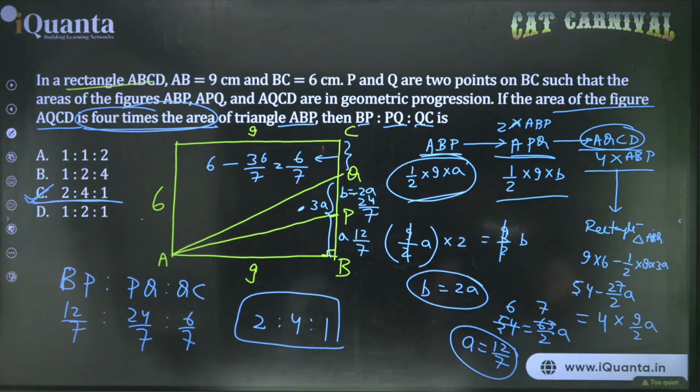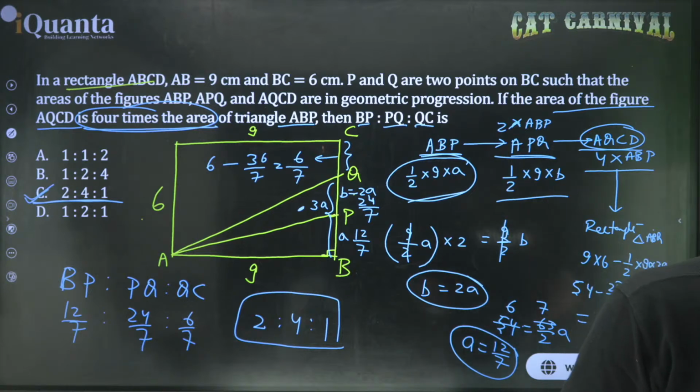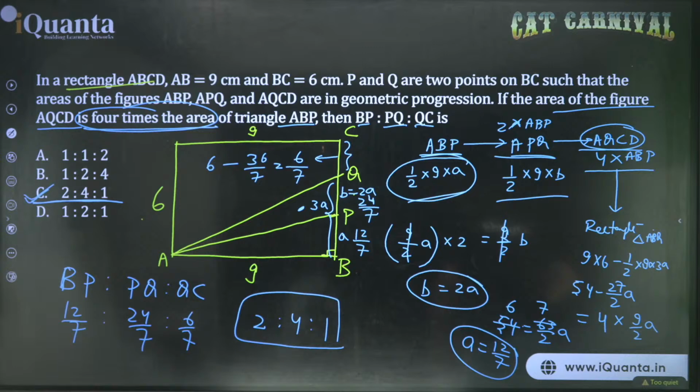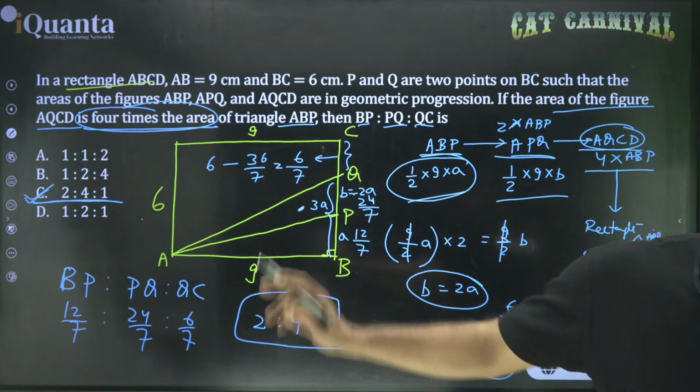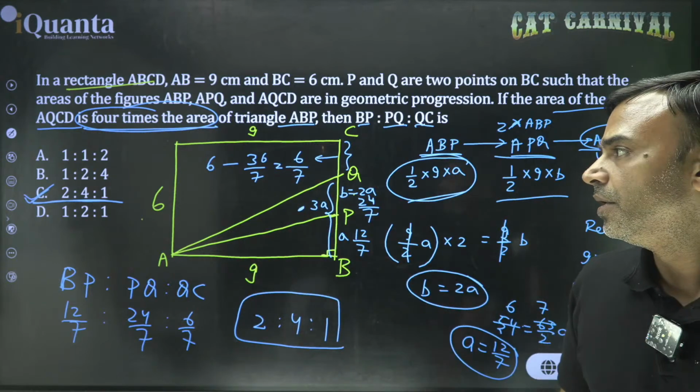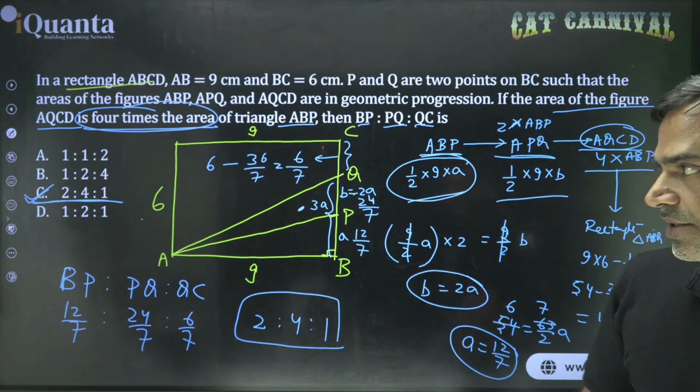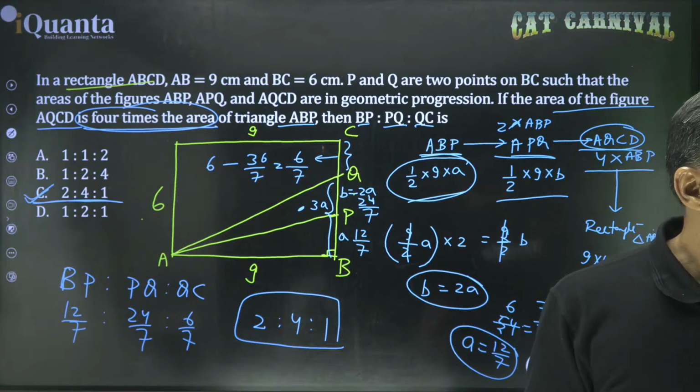Right, Shriram, your answer is correct. Let's gauge something. Your answer is B. So make sure that you get it properly. That is wrong. Mani is saying A. Nahi beta, I have already explained. It is 2 is to 4 is to 1. That's the correct answer.